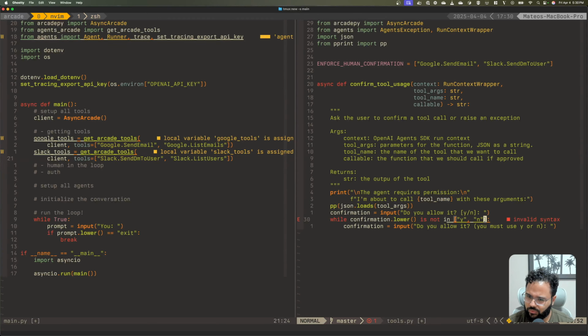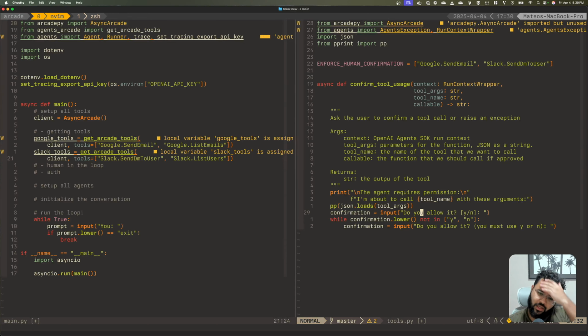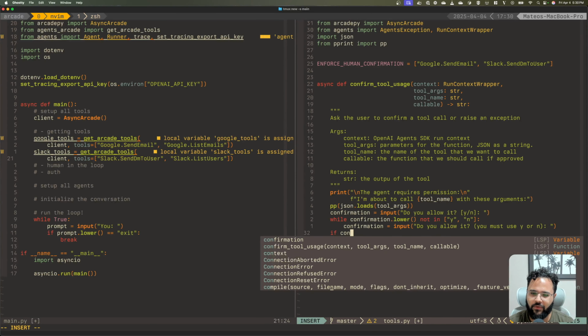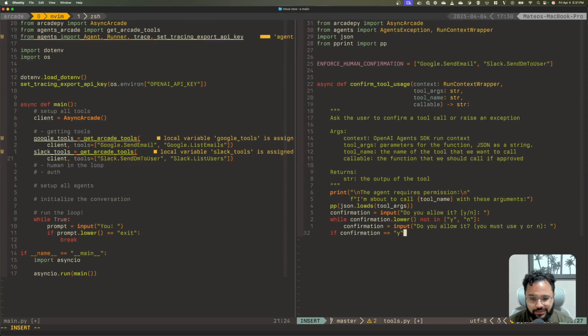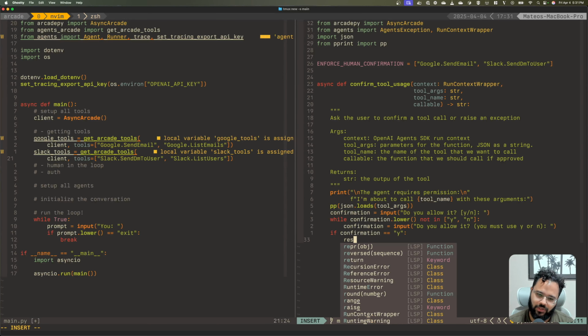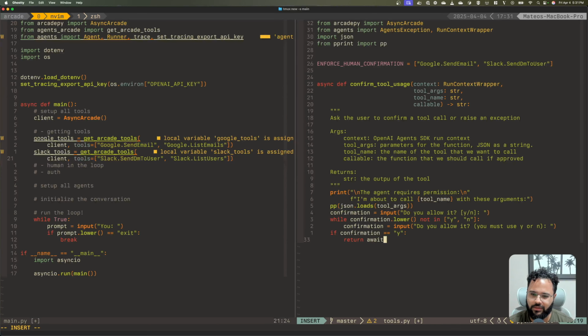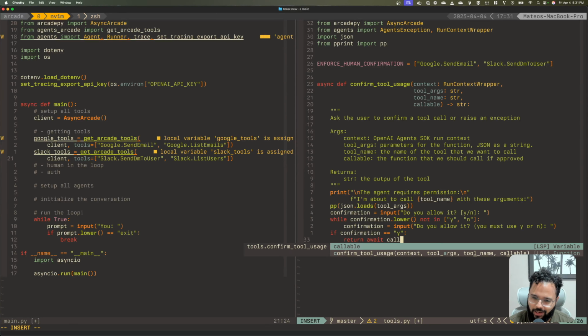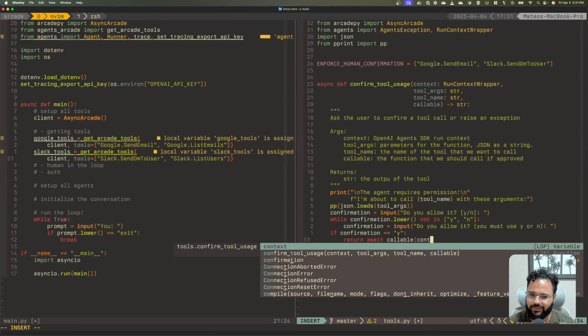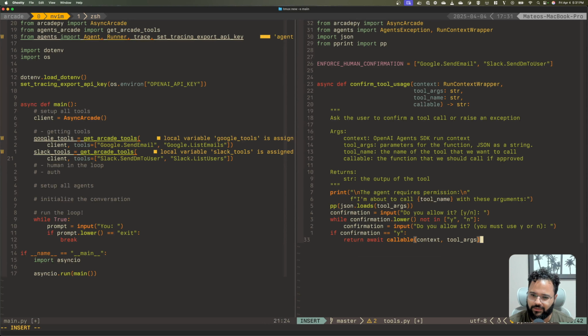Otherwise we may get stuck there forever, or we just got a yes or no. So if confirmation is yes, we actually return await callable(context, tool_args). Otherwise, we need to raise an exception.